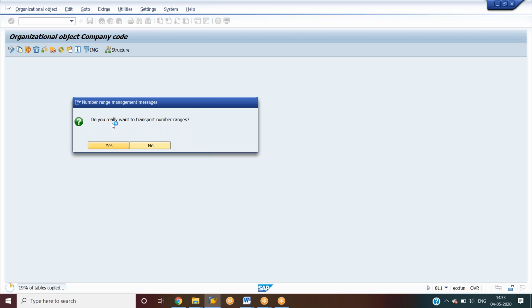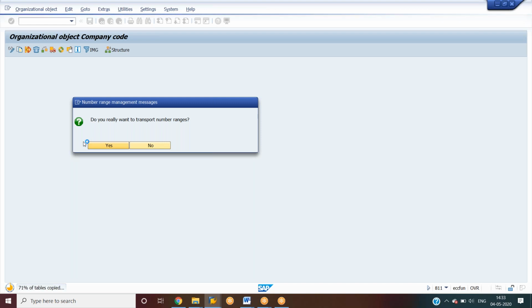Okay. See here, do you really want to transport number range? It is copying the number range from the 1000 plant. So if you want to create a new number range, then you can create later. First, initially, we need to copy from the 1000 plant. Or else if you won't copy from the 1000 plant, there are n number of activities we need to perform, and we may get chances of getting errors. So usually what we will do is copy from the existing 1000 company code.